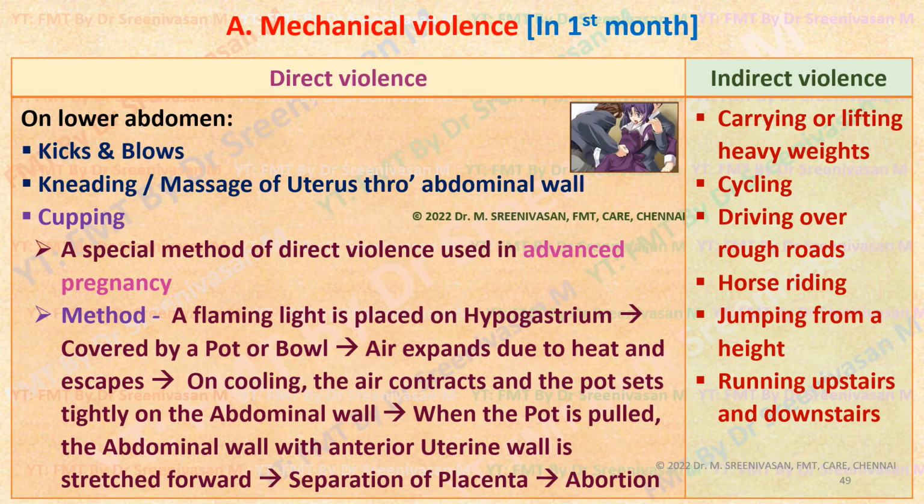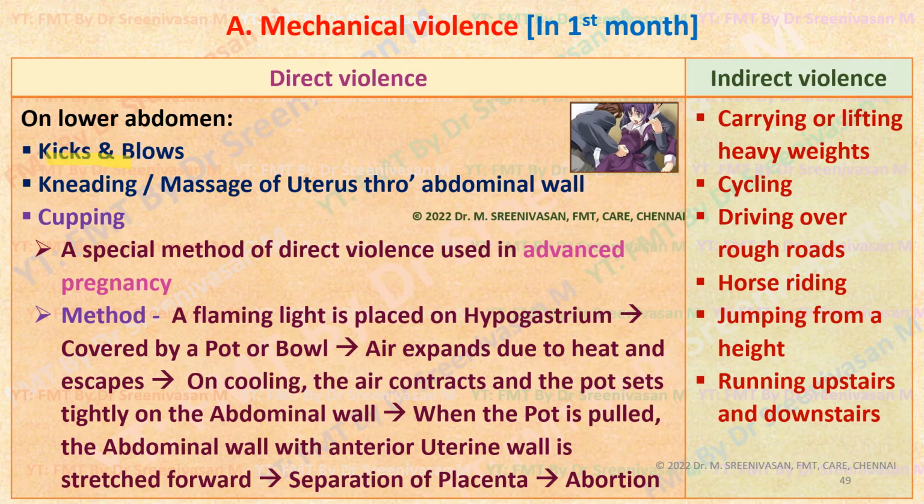Mostly they will be unsuccessful in inducing abortion. Direct violence includes kicks or blows to the lower abdomen of the pregnant woman, severe massage or kneading or kneeling on the lower abdomen, severe massaging of the uterus through the abdominal wall, or applying a tight bandage on the lower abdomen.